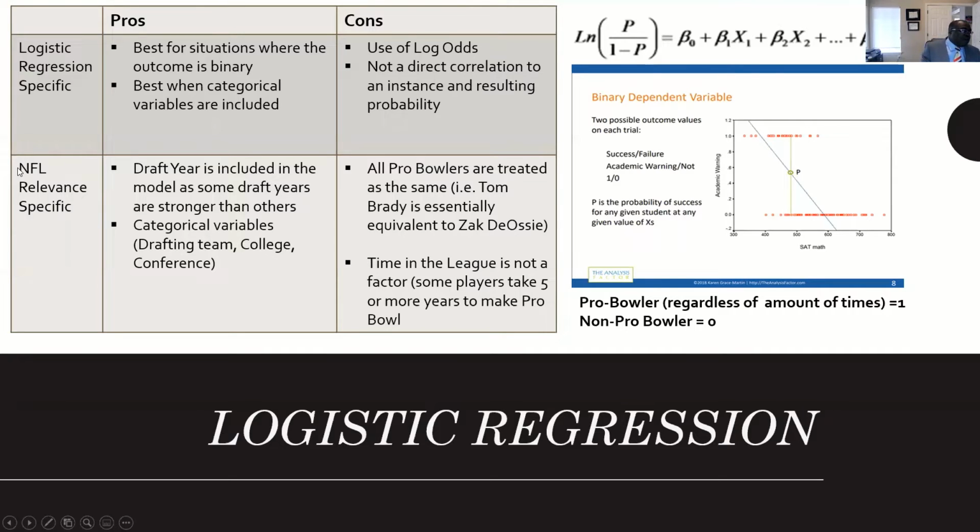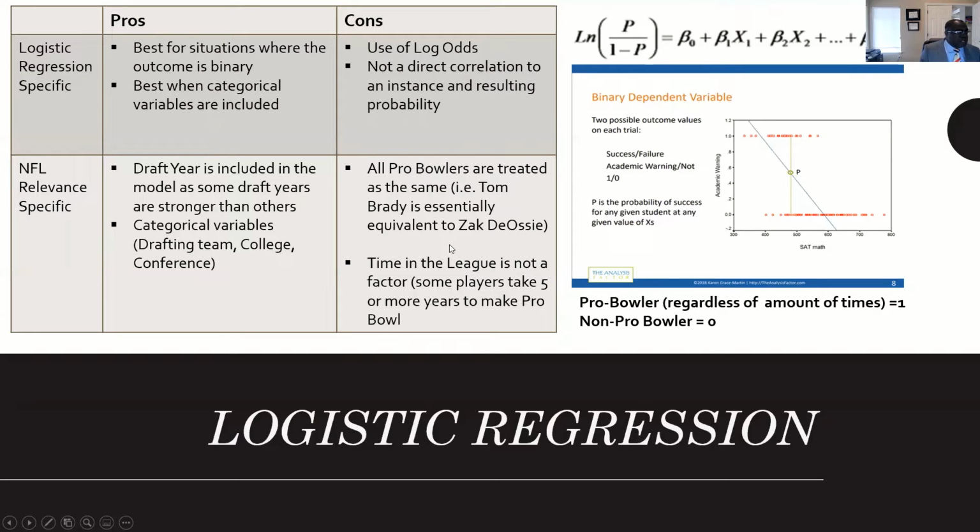But back to the NFL and our logistic regression, what we're saying is there is a relationship between all of our factors and the probability that someone is going to be a Pro Bowler. So we started looking at what some of those variables are: draft years, team, college, and conference, and we went from there. As I mentioned before, all Pro Bowlers are treated the same.